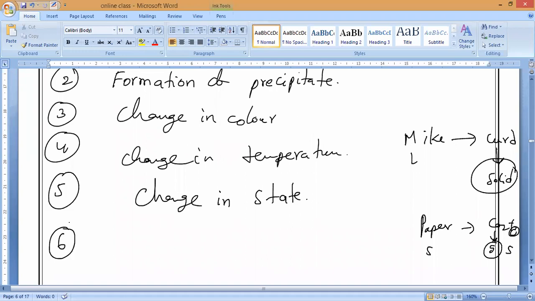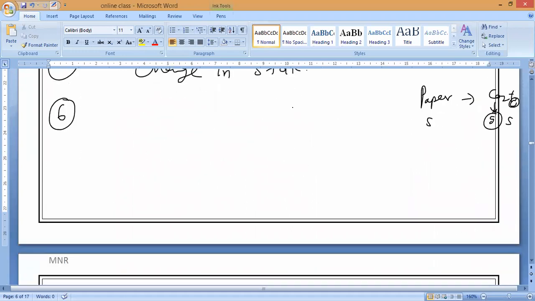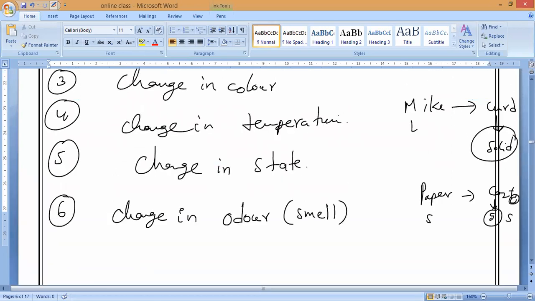In chemistry, we have a word called odor. Understand? So we can say change in odor will take place. Odor means smell. So before reaction, after reaction. For example, when a fermentation process is carried out, the smell will change or not?